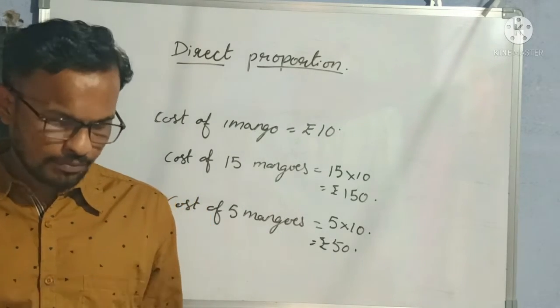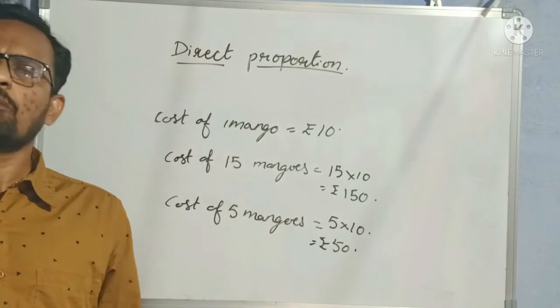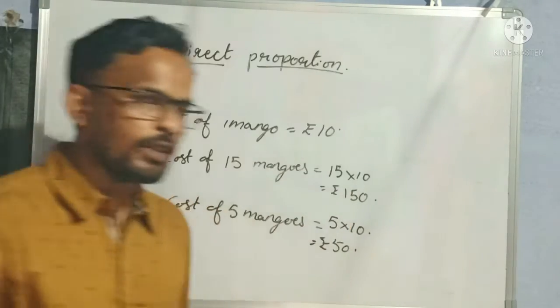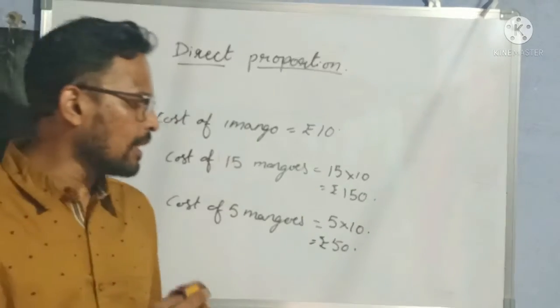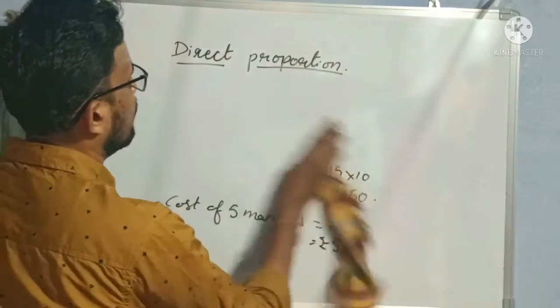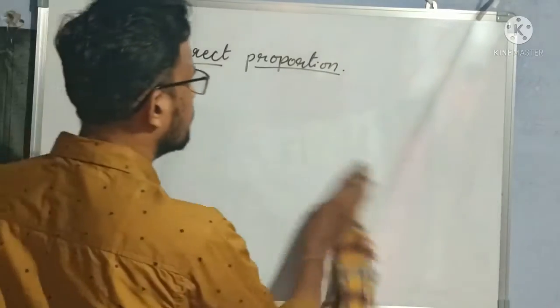So now I have some example problems. Let us solve these examples so that you can understand more clearly about direct proportion. So let us continue with our first example. What is the first example here? I hope you can do it easily now. Correct? See here. Let me write the example first.